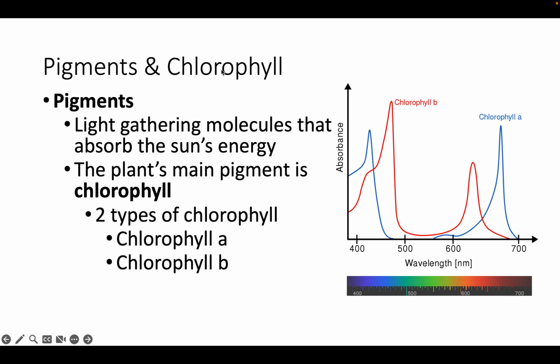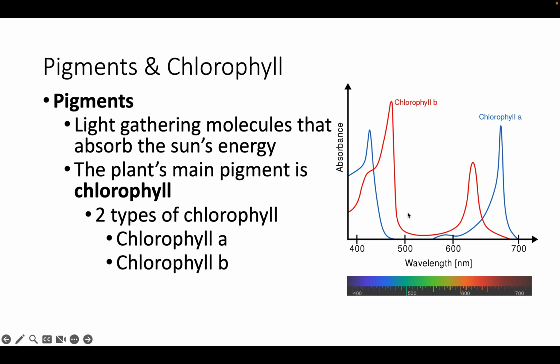So pigments and chlorophyll. Pigments are light gathering molecules that absorb the sun's energy. So a plant needs to absorb energy from the sun. That's how it gets its energy. So plants actually do a pretty poor job of absorbing green light.